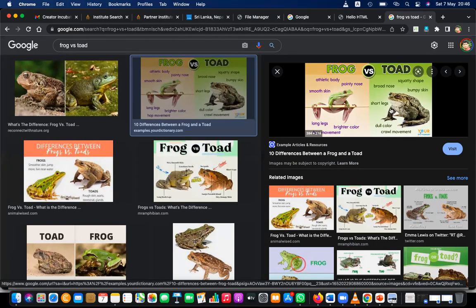What do you think about their habitat, living environment? Who are in the wet environment mostly? Both categories are in wet environment, but which prefers more wet environment? Is it frog or toad? Frog. Yes, because their skin is smooth, no?